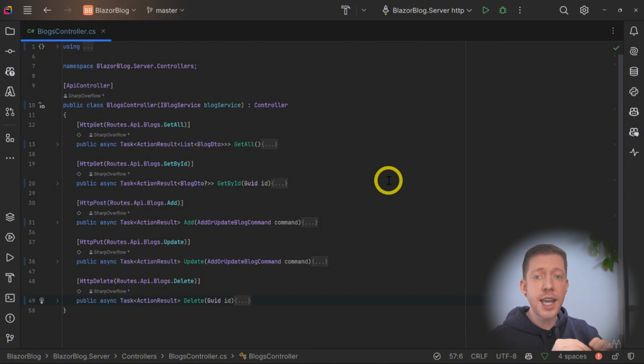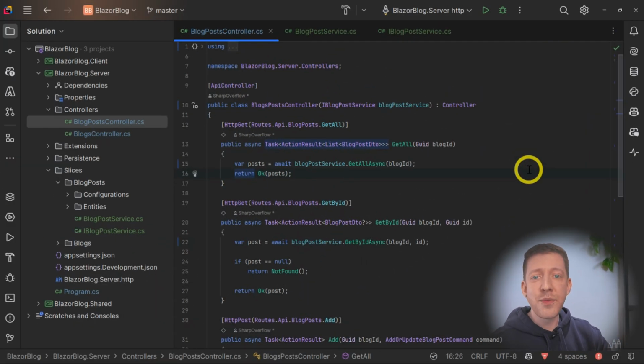And hopefully you can see how if we now need to get that information, or maybe to add a blog or update a blog, delete a blog from anywhere else within the application, we can now just request the IBlogService, and we'll be able to make those changes from anywhere within the application, not just from within the controller. So I'm now going to make the same changes to the BlogPostsController to make a BlogPostsService, and I'll show you that in a moment.